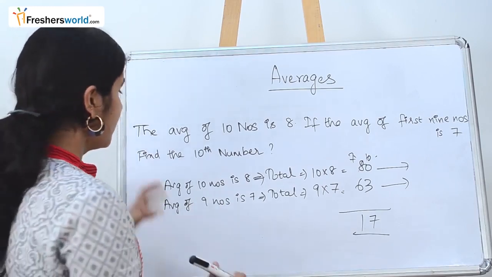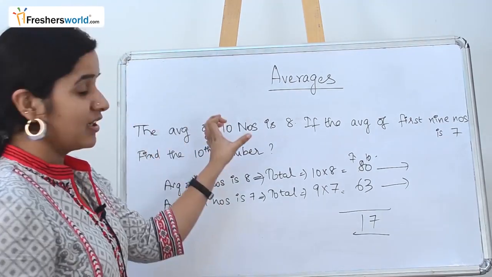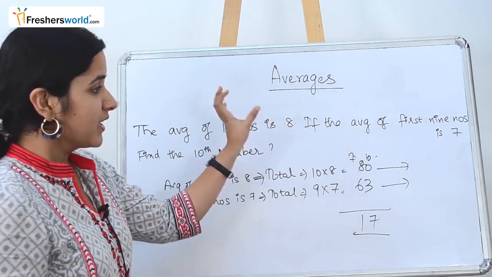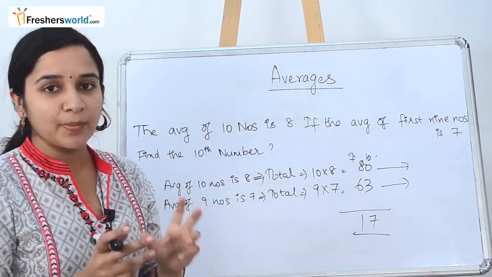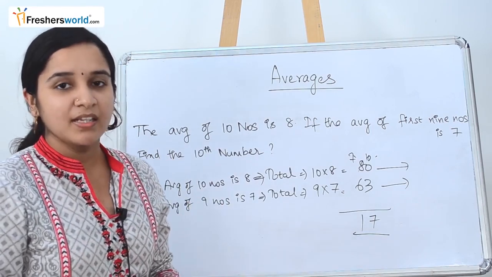So what did we do here? They have given the average of 10 numbers, and we found the total value of it. Then they have given the average of the first 9 numbers, so we got the total value of it. If you subtract it, you will obviously get the 10th number. Let's solve another question.